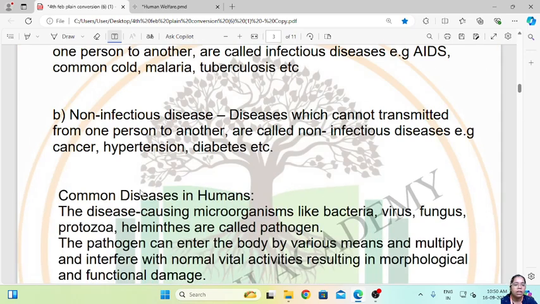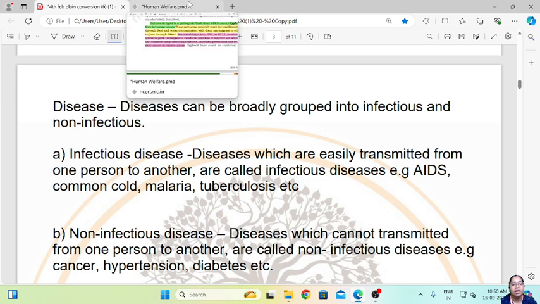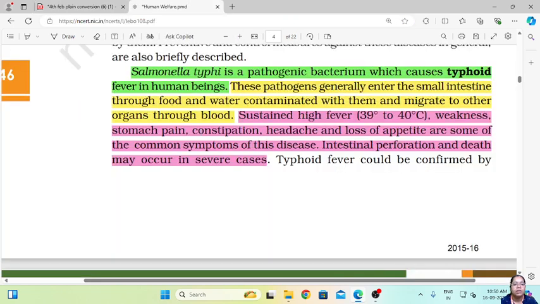So now let us see some common diseases in human beings and their symptoms. The first disease is typhoid. This is caused by bacteria, that is Salmonella typhi, a pathogenic bacterium which causes typhoid fever in human beings. This pathogen generally enters the small intestine through food and water contaminated with it and migrates to other organs through blood.